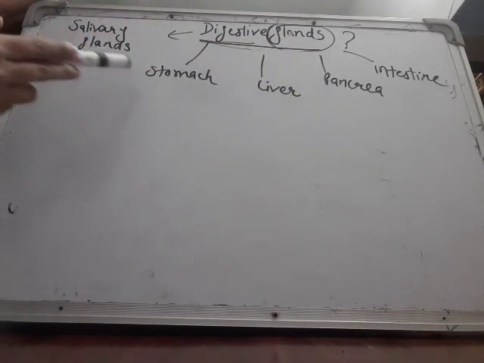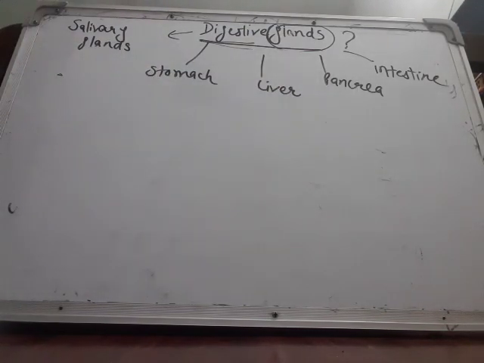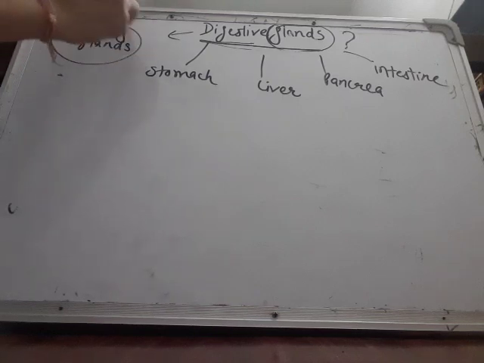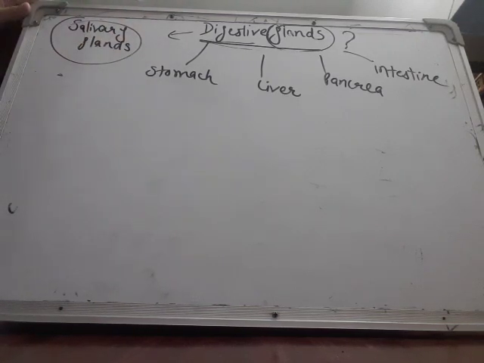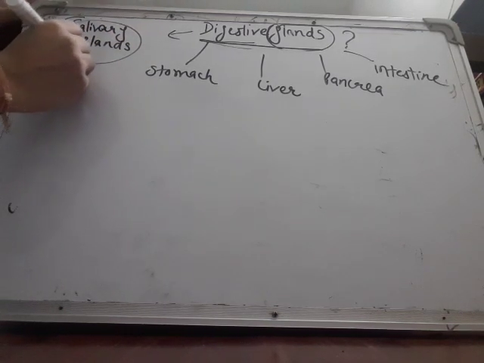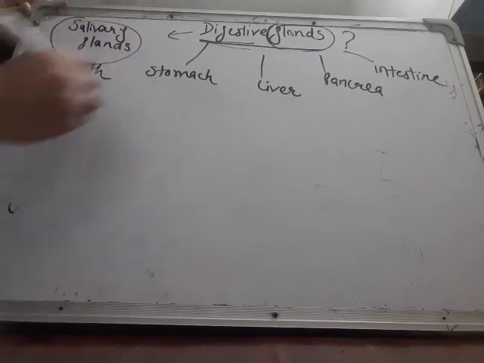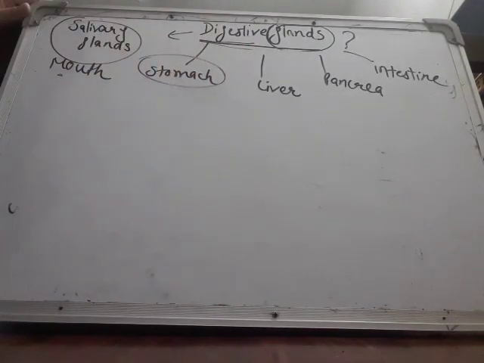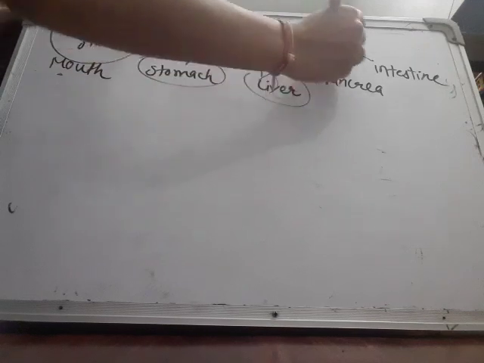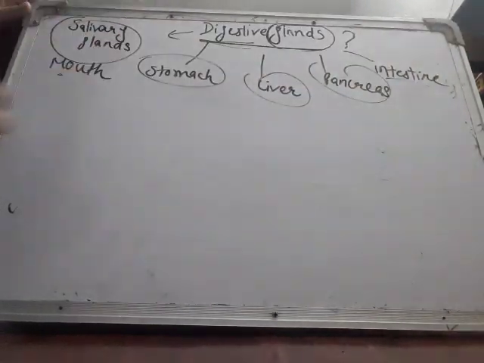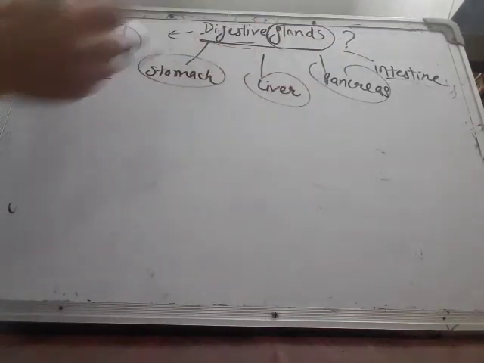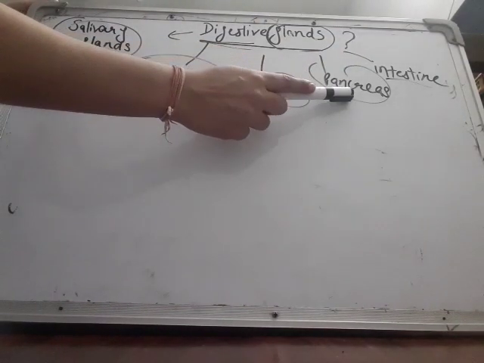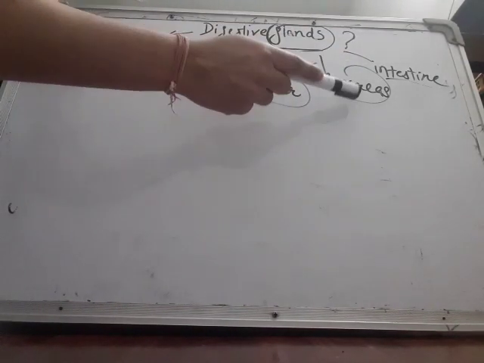They all have their role in digestion. First is the salivary glands, which are found in the mouth. Then comes the stomach, which we have discussed earlier, then the liver, then the pancreas, and then the intestine. They all are exocrine glands, but the pancreas, as we have discussed earlier, is both exocrine and endocrine.